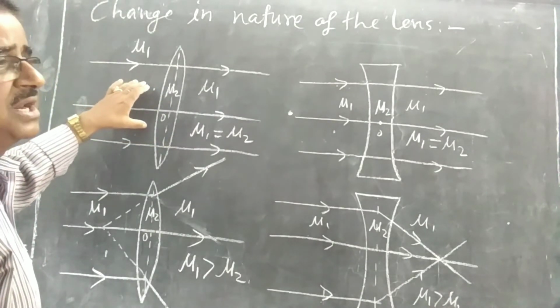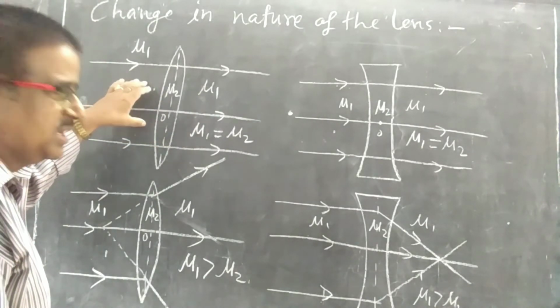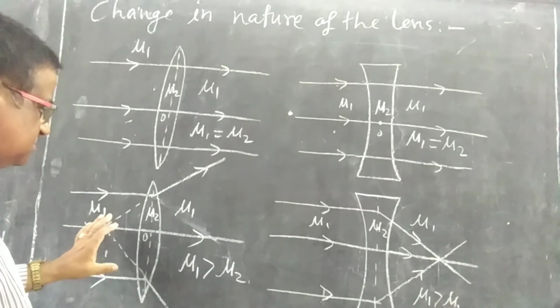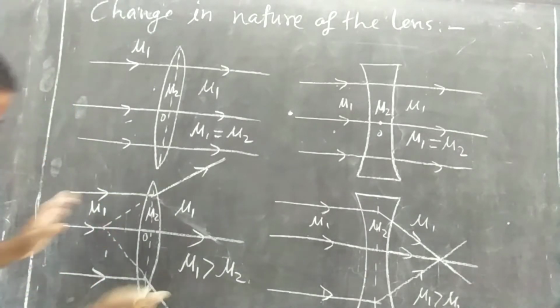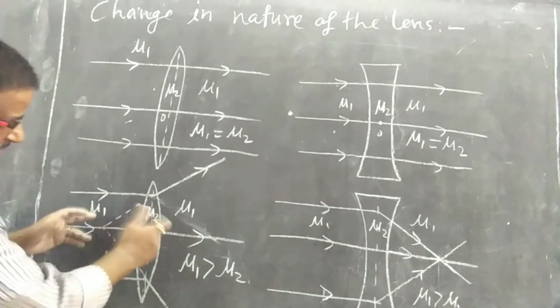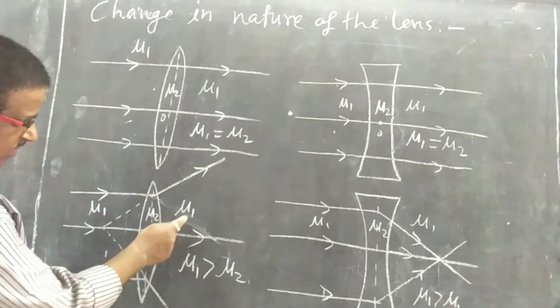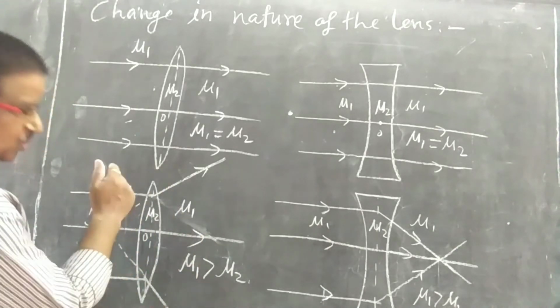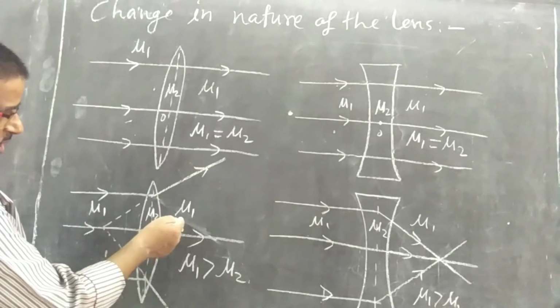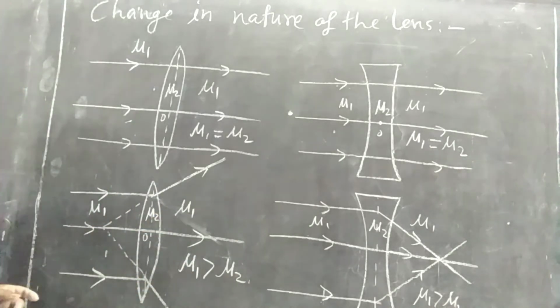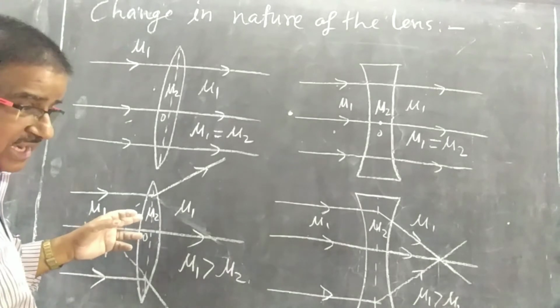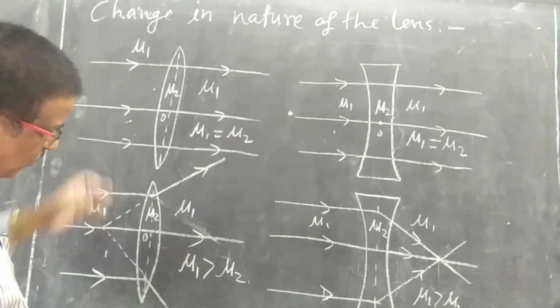So here it is neither converging nor diverging. But now we have changed the medium in which the lens is kept. Its refractive index is mu1 and mu1 is larger than mu2. The refractive index of the medium is more than the refractive index of the lens. Now what will happen?